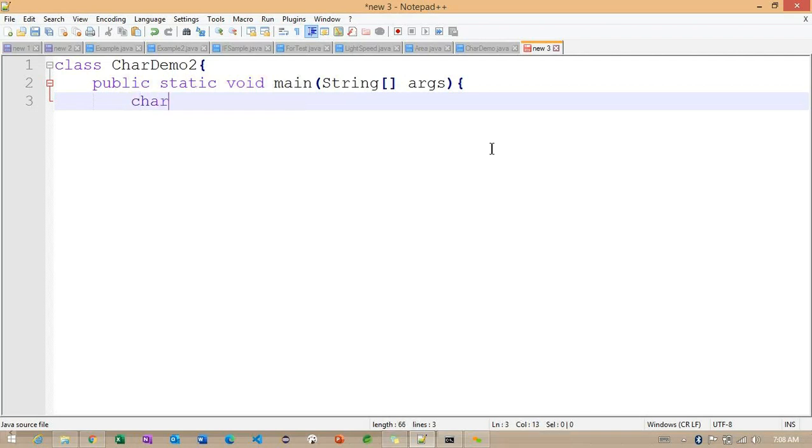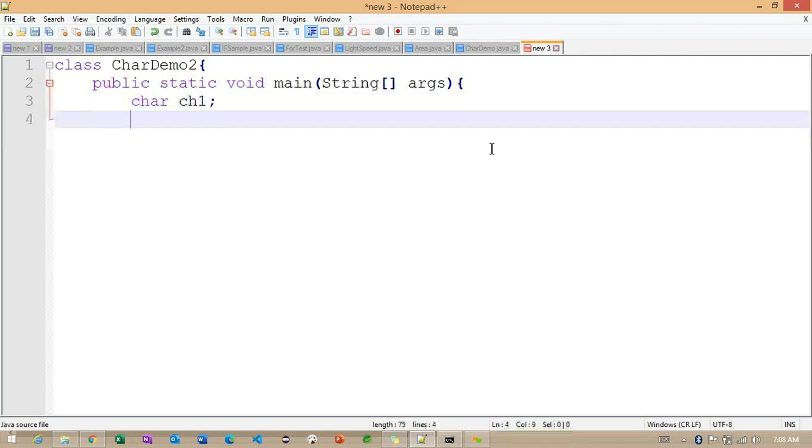So basically I'm trying to define ch1 here. I'm trying to declare this particular variable called ch1. After declaring ch1, I'm initializing the value as x. Getting the point.